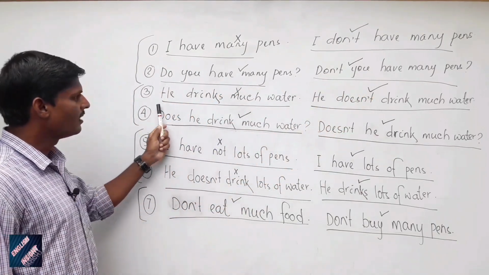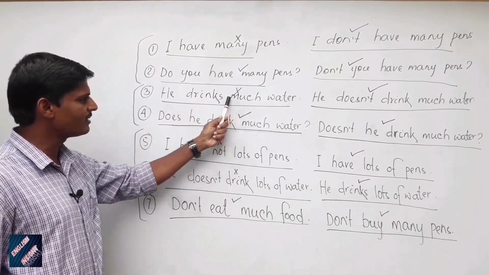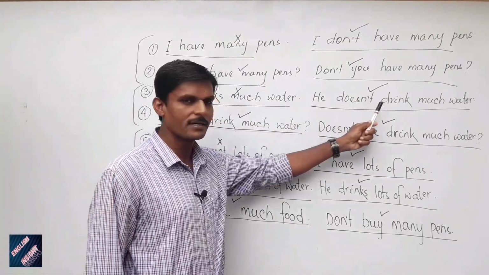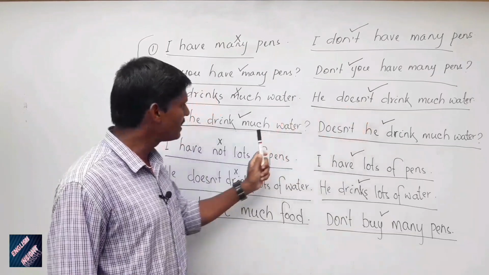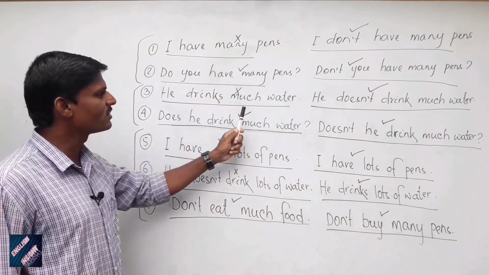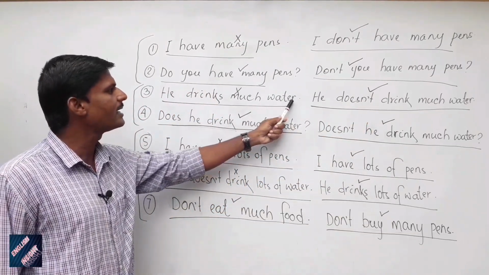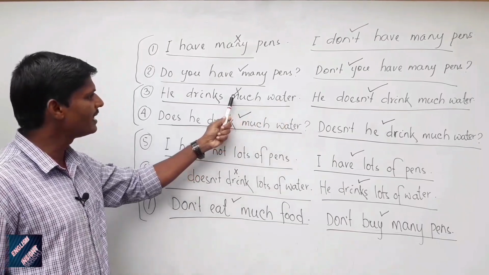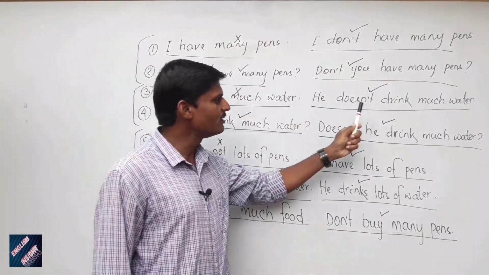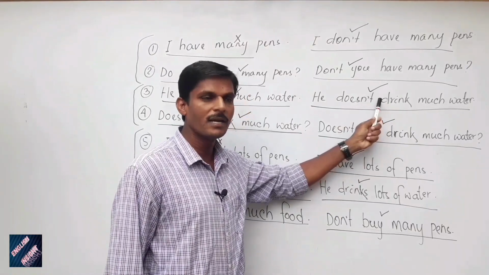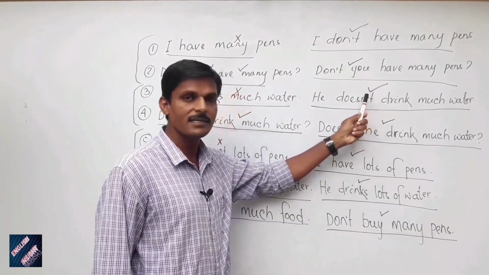Number 3, he drinks much water. This is an incorrect sentence. He doesn't drink much water. This one is the correct sentence, because much is not used in the affirmative form of declarative sentence. So this one is incorrect. Much is used in the negative form of declarative sentence. So this sentence is correct.